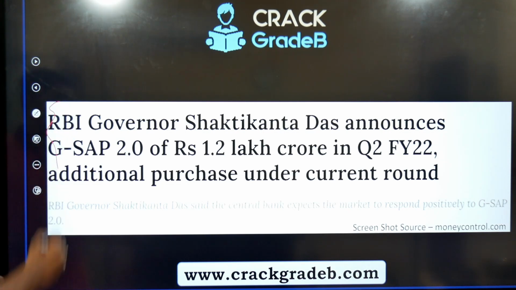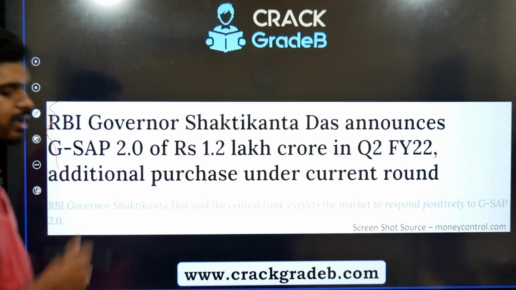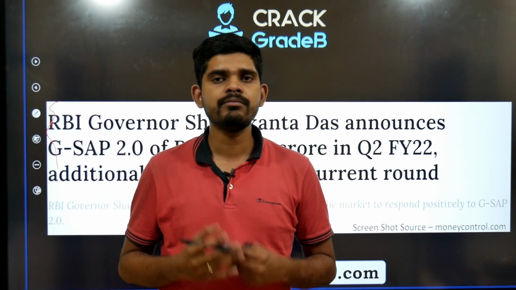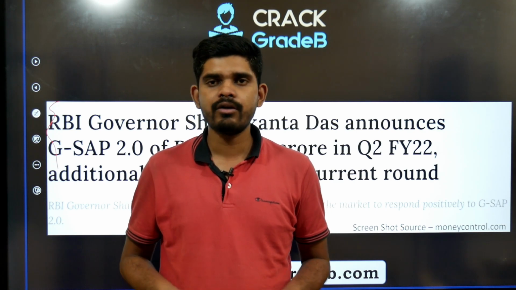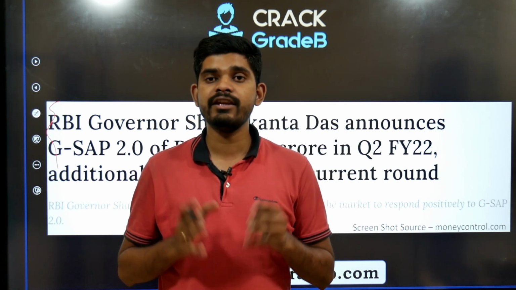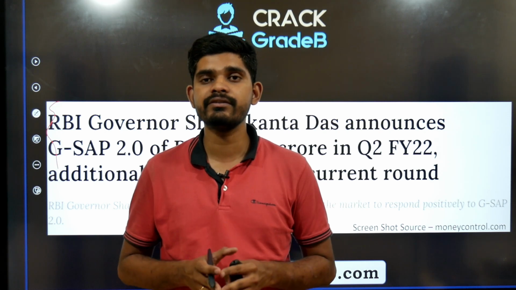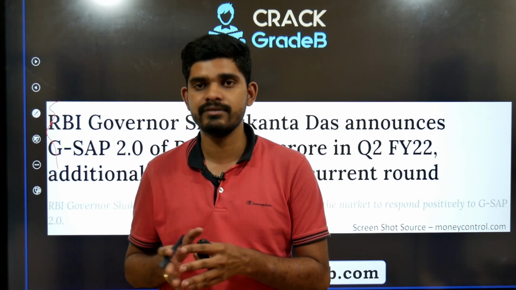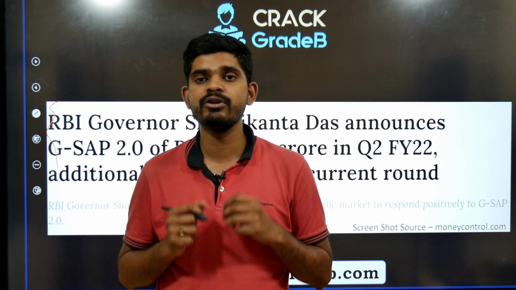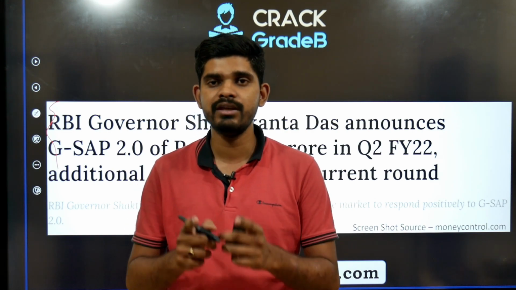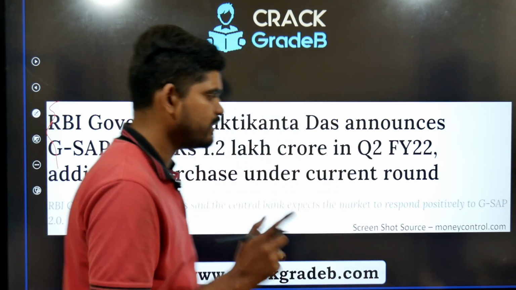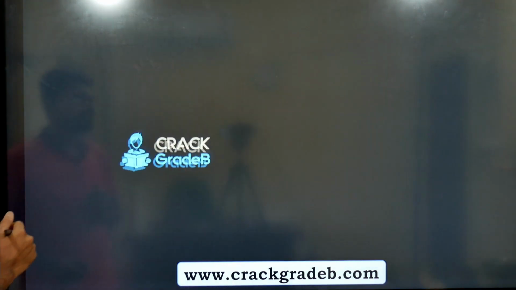So, this is the current news: RBI Governor Shaktikanta Das announces GSAP 2.0 of rupees 1.2 lakh crore in Q2 financial year 22, an additional purchase under the current round. This is not going to come either in your objective paper or in the descriptive paper, but as an aspirant you need to have a deep understanding of what GSAP is. That is what we are going to learn in this lecture. So, be with me till the end of this lecture.